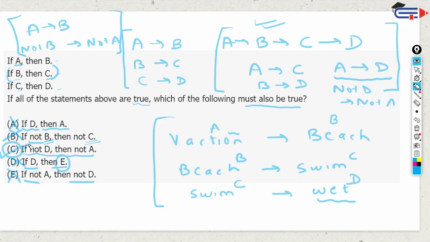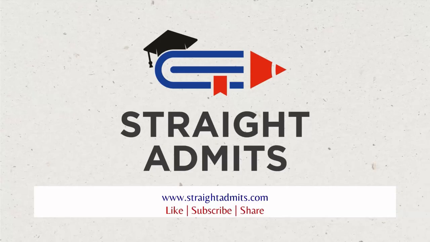The correct answer choice here is C. Now the thing to note here is, first of all, the technicality is this. That's one thing, but more importantly, even if you don't know the technicality, you can always take an example and work it out. So that is the takeaway from this question.